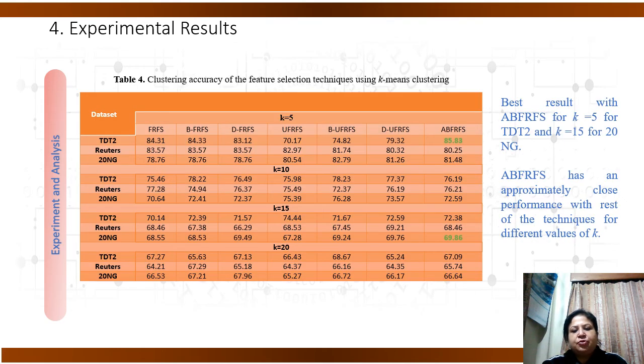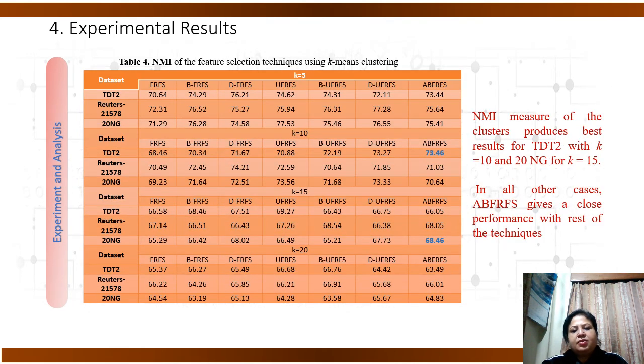The clustering accuracy of ABFRFS with the reduct shows the best result for K equal to 5 for TDT2 and K equal to 15 for the 20NG dataset, highlighted in green. And for the rest of the cases, ABFRFS has close performance for different values of K. The NMI measure also shows that ABFRFS produces the best result with TDT2 for K equal to 10 and for K equal to 15 with the 20NG, and in the rest of the cases, it has close performance with other techniques.